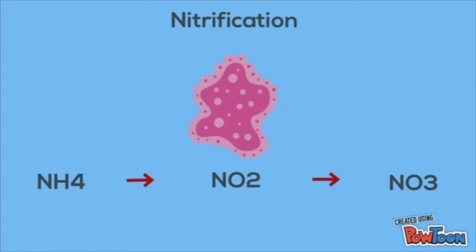The next step is called nitrification. This is when bacteria convert the ammonium into nitrite, and then they convert it again into nitrate.